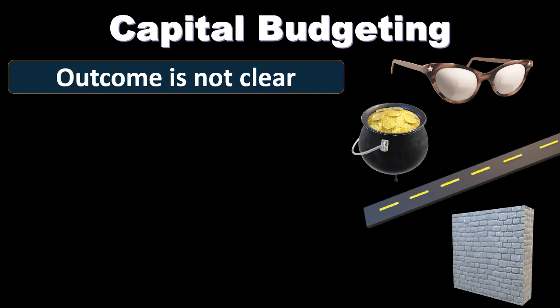Capital budgeting decisions will require more time and more analysis to make, and there are a few different reasons for this. One reason is that the decision to purchase a large piece of equipment or make a large investment is not a decision that happens all the time. And therefore, there's no formal process for us to make the decisions. Many of the decisions we make on a day-to-day basis are things where we can go directly to the system and ask how we're supposed to do this in accordance with the rules. So we just follow a set of steps to decide whether or not we should do this process or that process, making the decision based on policy.